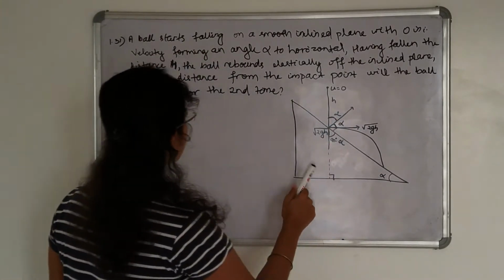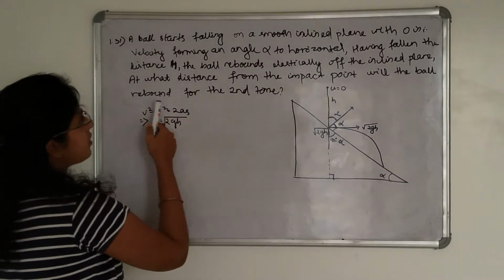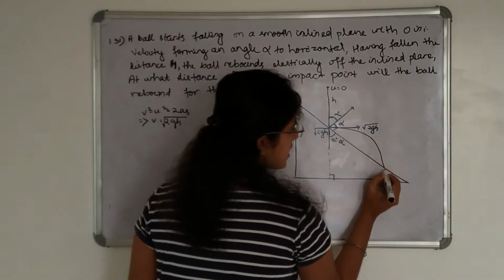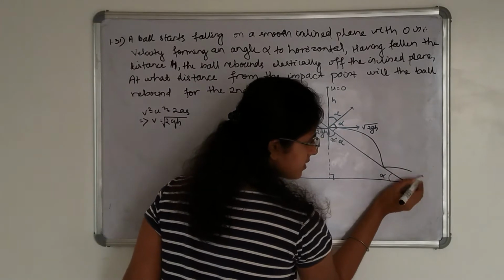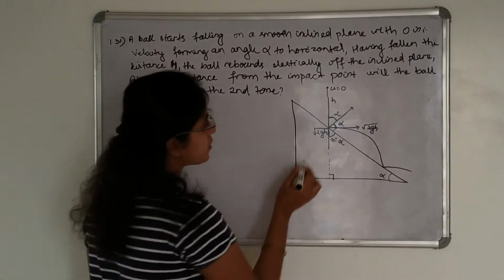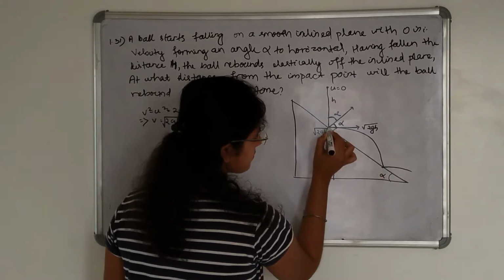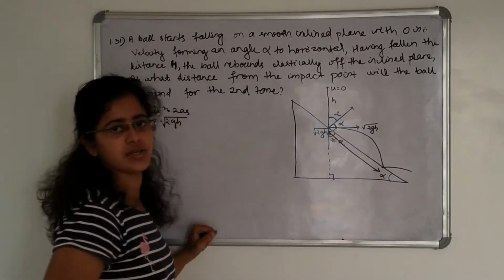We have to calculate at what distance from the impact point the ball will rebound for the second time. That means, after reaching this position, the ball again starts rebounding. We have to calculate this distance.